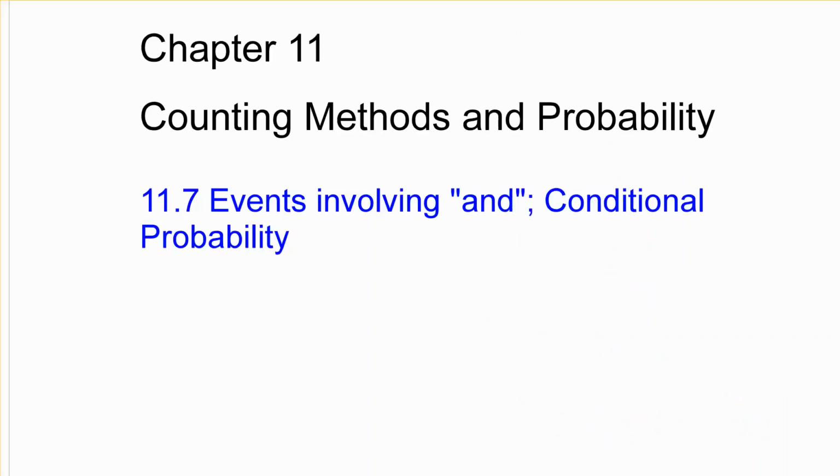All right, like we said, this is 11.7. This is our last piece of notes. We're going to do events involving "and," also known as conditional probability.